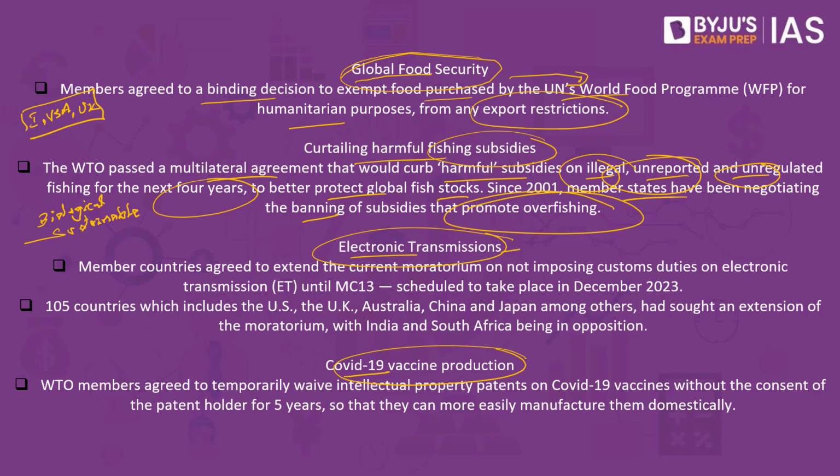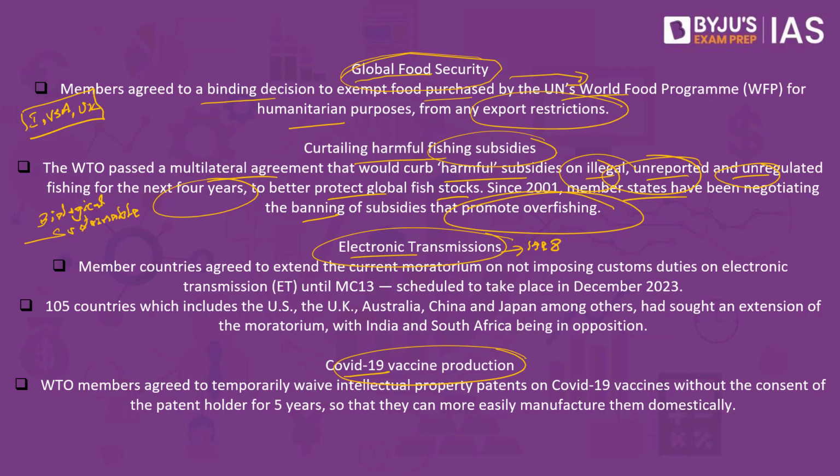What are these electronic transmissions? Back in the year 1998, World Trade Organization members agreed not to impose any types of custom duties on the electronic transmission. They also put on a moratorium as well, and this was periodically extended at successive ministerial conferences. What do we mean by electronic transmission? Let's say, for example, we have some of the digitized goods.